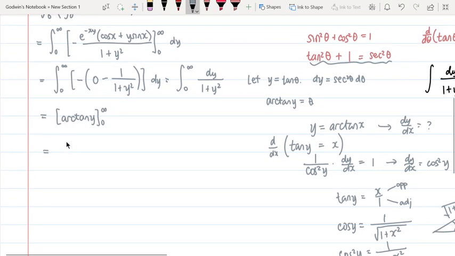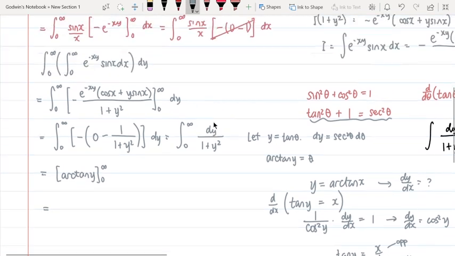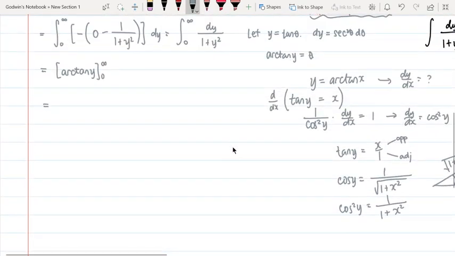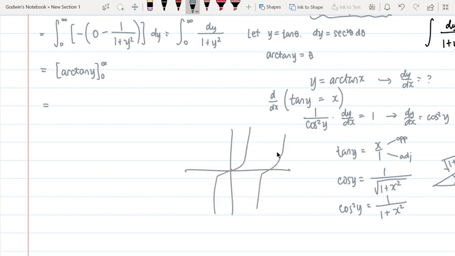So, what's the arctangent of infinity? It's asking what angle, if you put it inside of a tangent, will result in infinity. We know that if we just draw a simple tangent graph here. We know that tangent is periodic, but for arctangent, we're just getting this boundary over here.